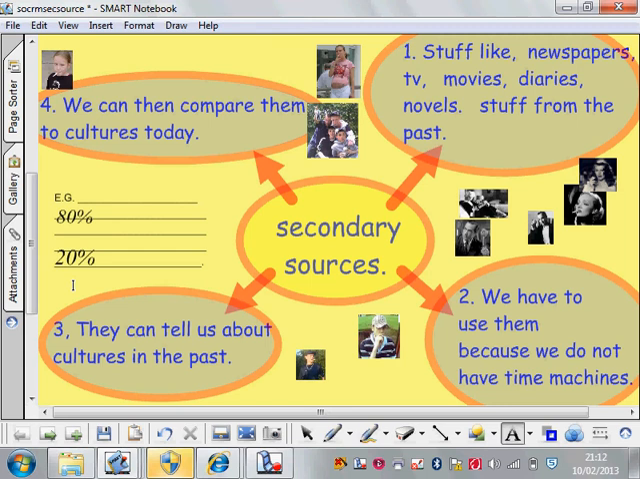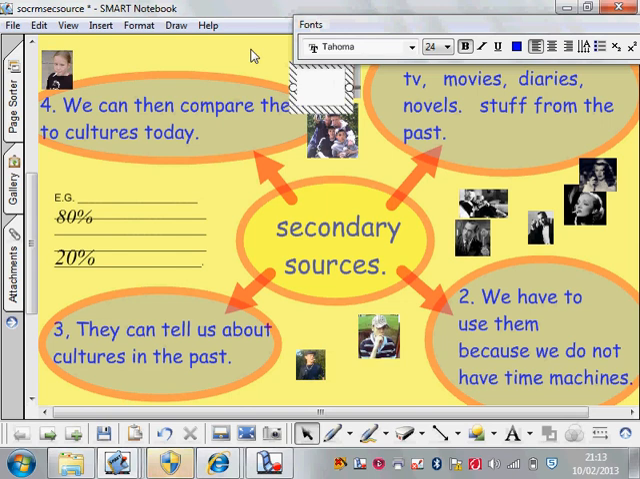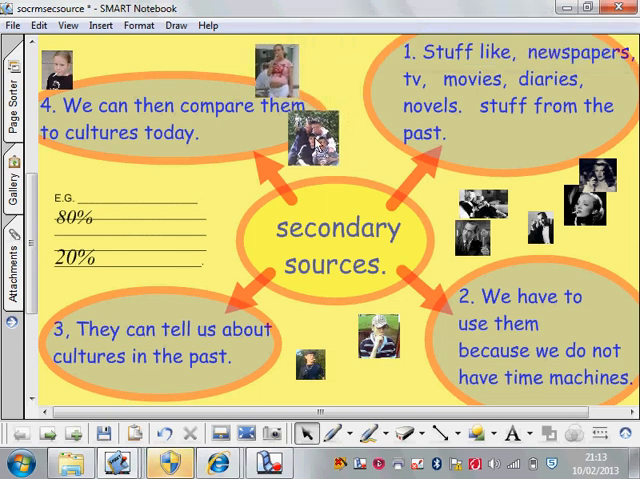Example. 50 years ago, 80% of the population smoked. Today, 20% of the population smoke. So that's a big change. But it's more than just a change in numbers. Using secondary sources, we can see the image of smoking has changed a lot.